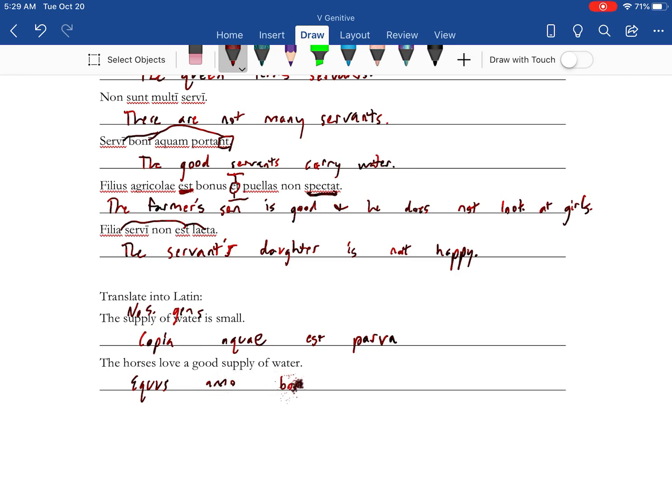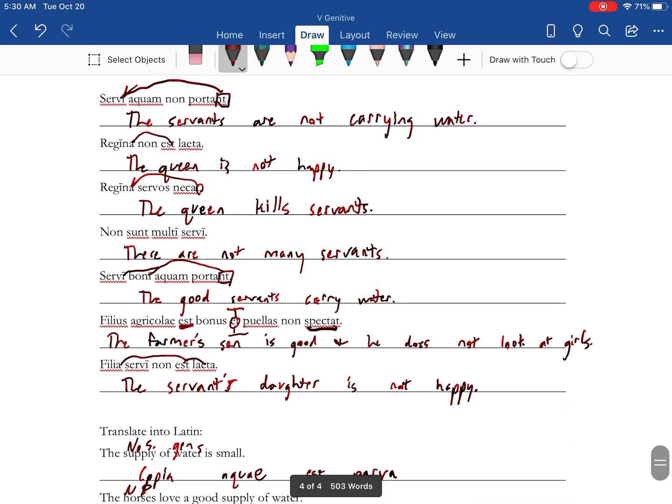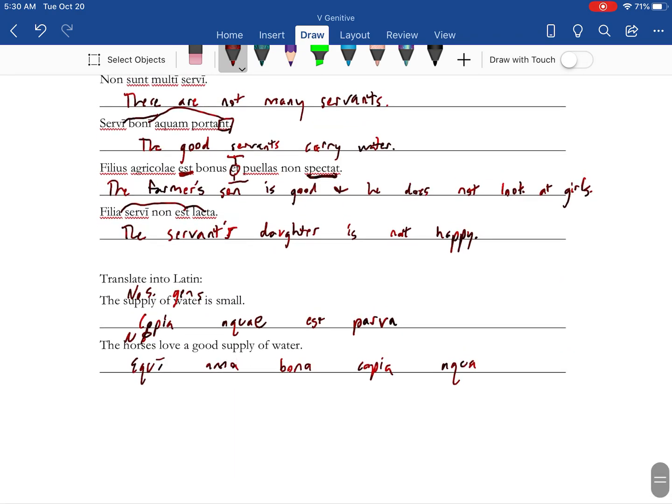The second one, we've got equus, amo, bona, copia, and aqua. So the horses, that is nominative, but it's plural. So I'm going to switch that US to an I. And the horses are a they, so I need to make that an A and get an NT. This is accusative and singular, so I need to make those match and make them accusative, so end them in A. This is genitive and it's singular, so I need to make that A an AE. Alright, so that's your introduction to genitive. If you have any questions, please let